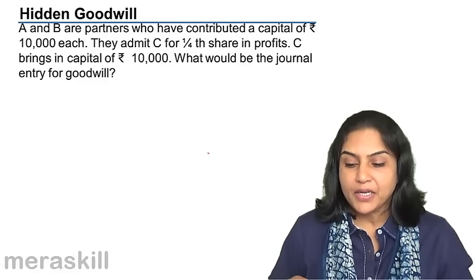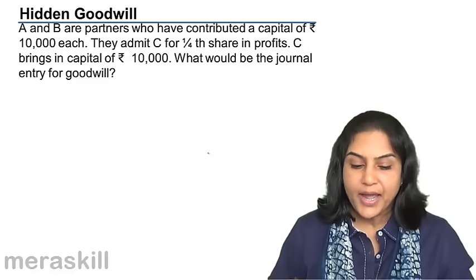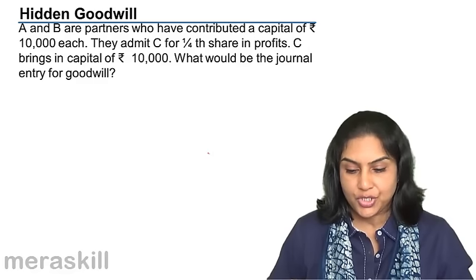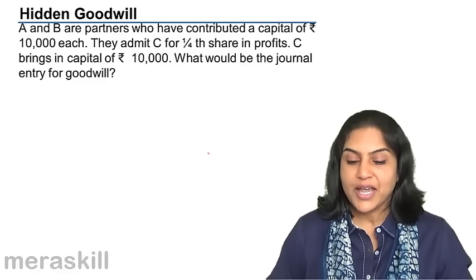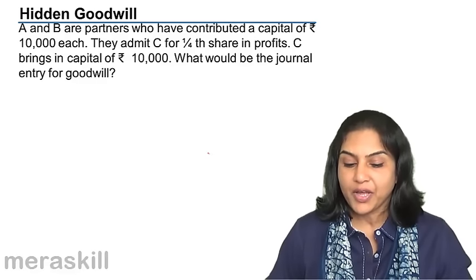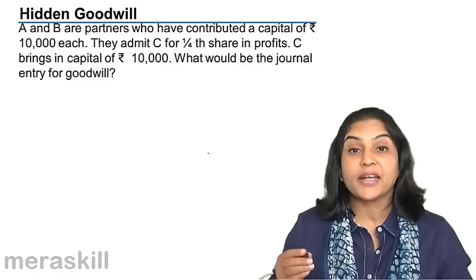A and B are partners who have contributed a capital of 10,000 each. They admit C for 1/4 share in the profits and C brings in the capital of 10,000. What is the entry for goodwill?